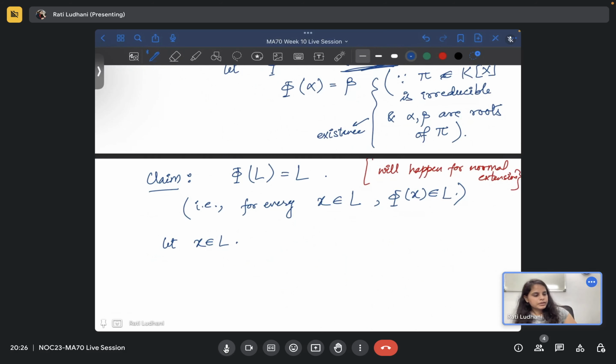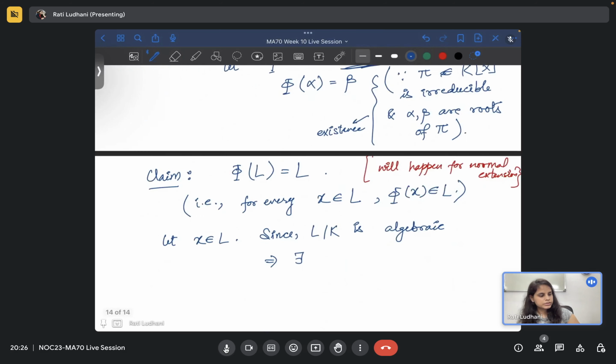So let x belong to L. Since L over K is algebraic, this is important, there exists some polynomial, can I take f?